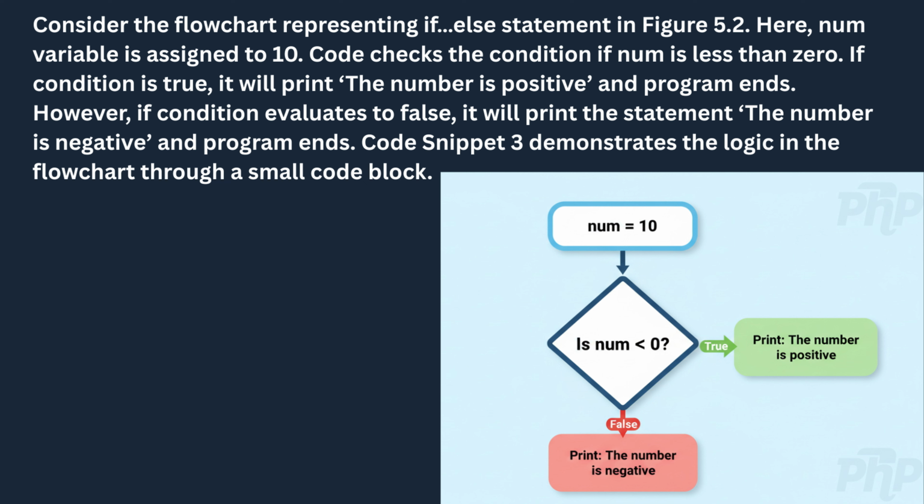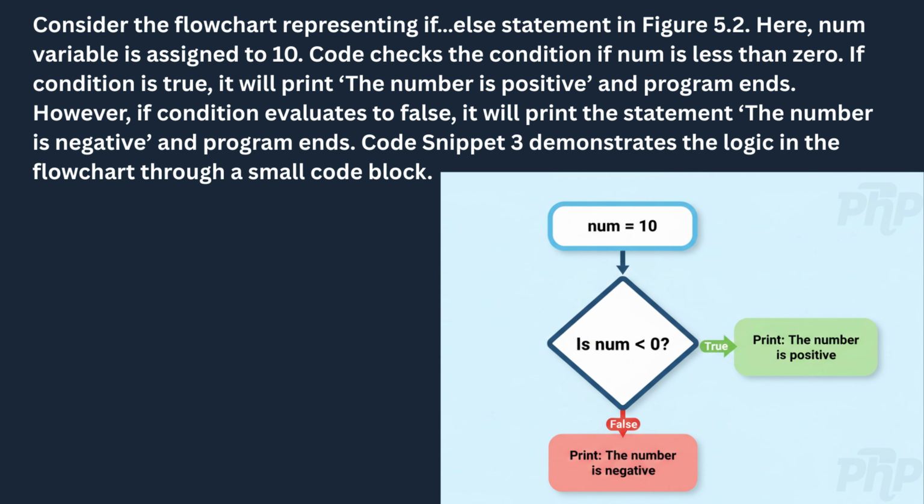It either executes the code inside the if block if the condition is true, or executes the code inside the else block if the condition is false. There is no situation where both blocks execute, and there is no situation where neither block executes. The flowchart beautifully visualizes this branching logic. Starting with the assigned variable, the flow moves to the condition.